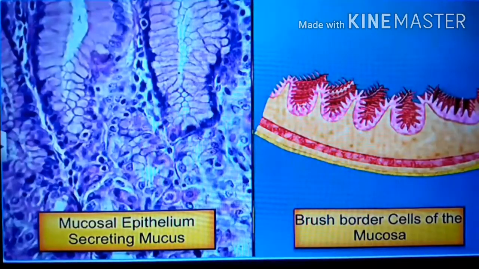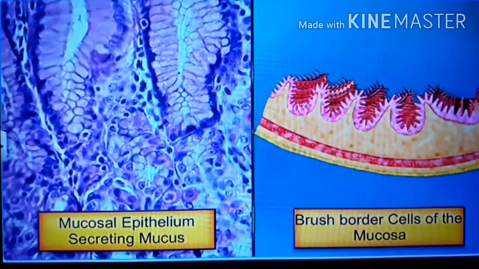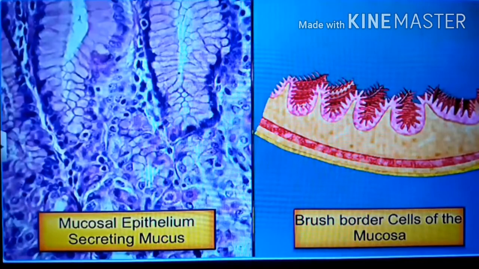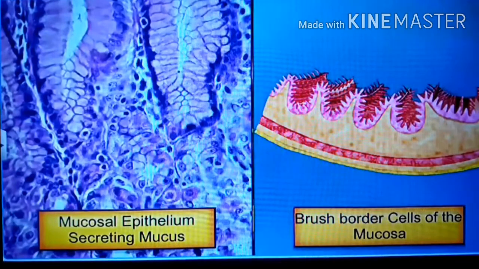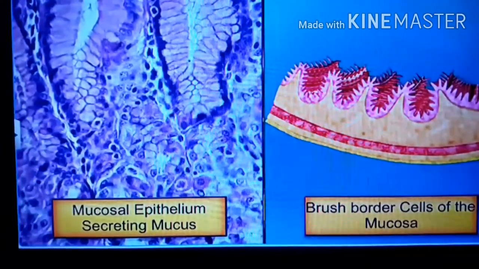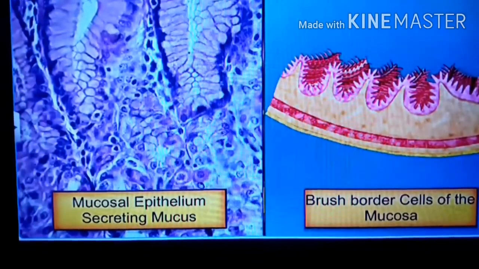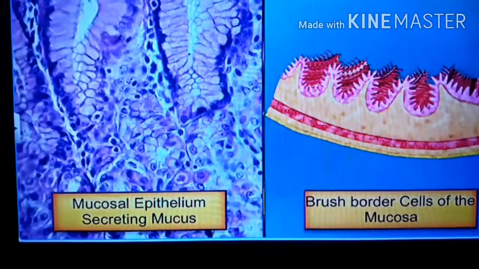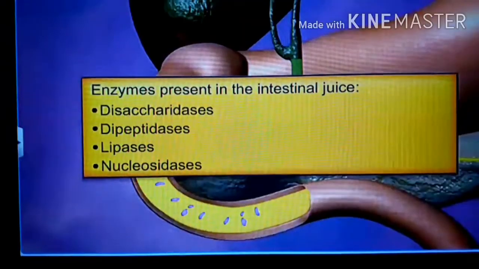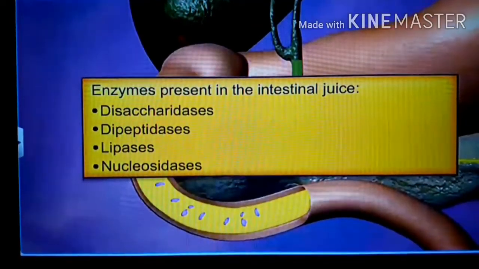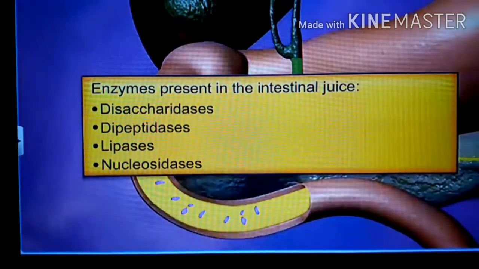In the small intestine, the mucosal epithelium also secretes mucus, or we can say it contains goblet cells which secrete mucus, and brush border cells of the mucosa also secrete bicarbonate ions. So goblet cells of the mucosal epithelium secrete mucus. Brush border cells of the mucosa also secrete juices. These juices are called intestinal juices, and they contain a lot of enzymes. The enzymes present in the intestinal juices are disaccharidases, dipeptidases, lipases, nucleosidases.